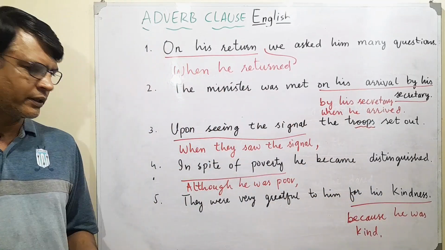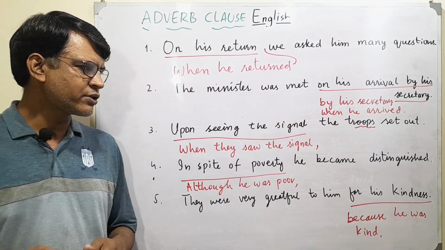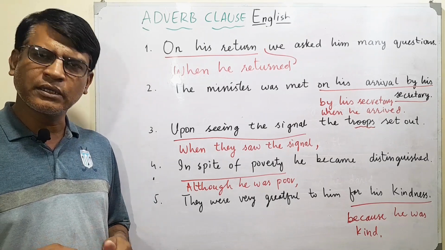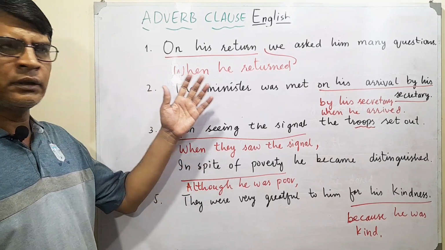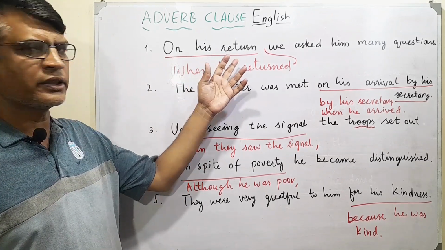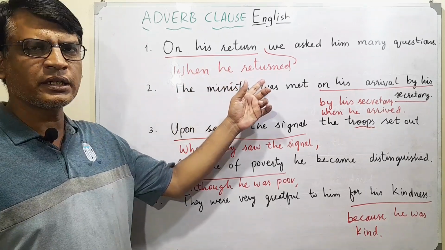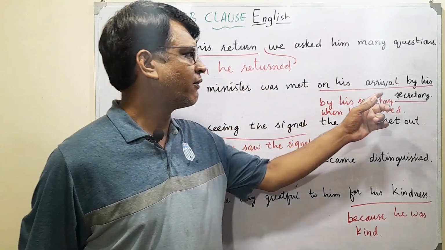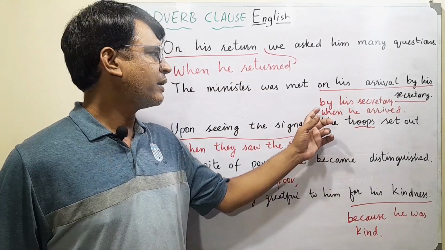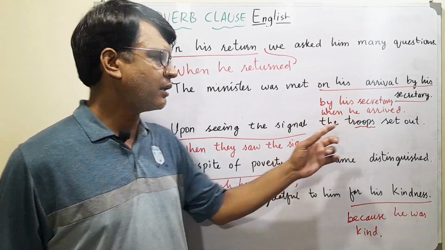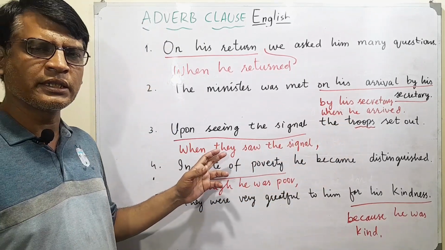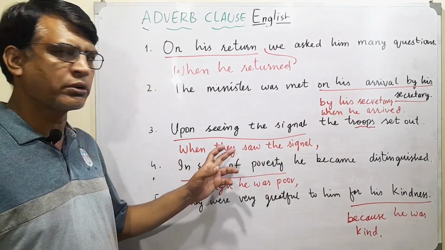Okay, they were very grateful to him because he was kind. So we say that "on his return" is changed into "when he returned." "On his arrival by his secretary" is changed into "by his secretary when he arrived." "Upon seeing the signal" is changed into "when they saw the signal."